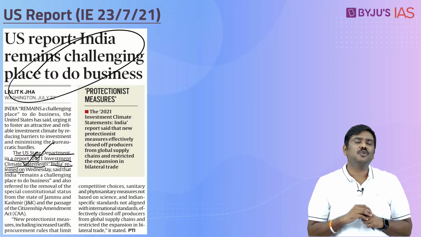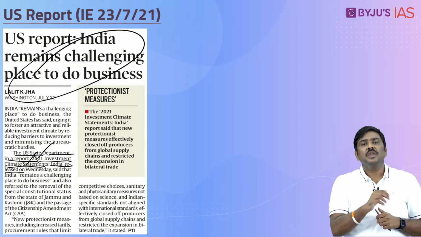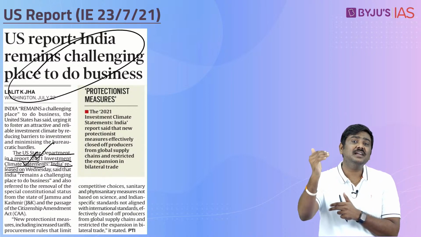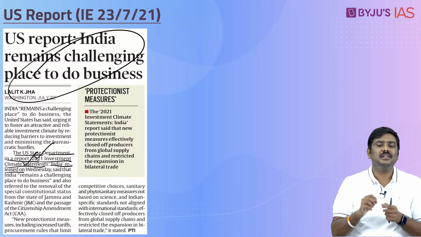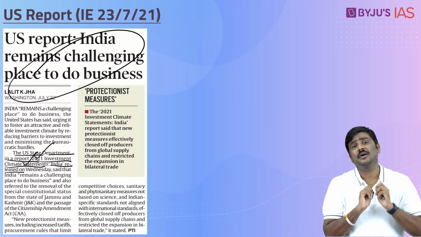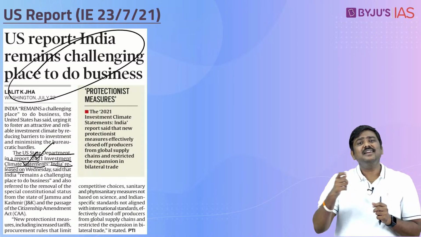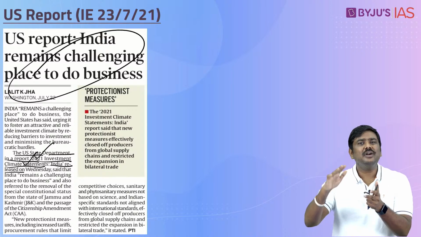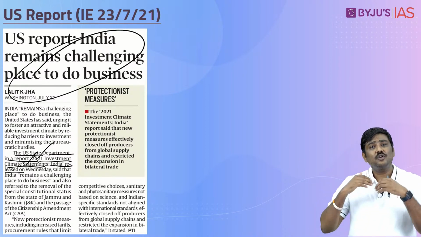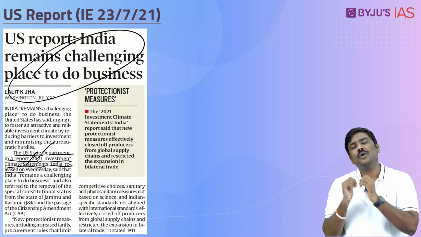Second one, in recent times, the government of India has increased the barriers to trade. For example, the tariffs have been increased by the government of India. Third one, the standards used by the government are not international standards. They have their own standards, so they are not meeting the international standard requirements.